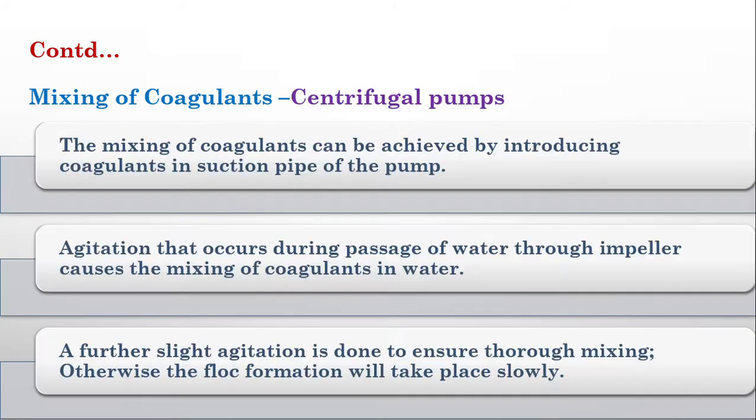First we will see centrifugal pumps. In case we are using centrifugal pumps for mixing, we give the coagulant solution at the suction end of the centrifugal pump, at the suction pipe. When these coagulants enter, they will reach the center of the centrifugal pump, and they will get rotated. At the same time, the mixing will occur simultaneously. So we apply the coagulant at the suction pipe of the pump, and it will cause agitation and mixing of the coagulants in the centrifugal pump.